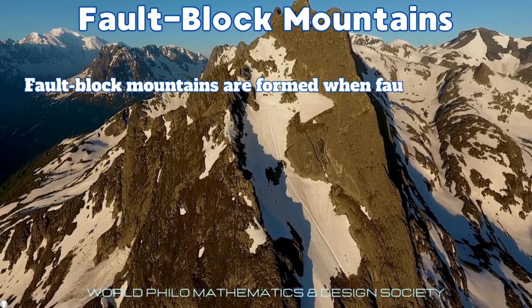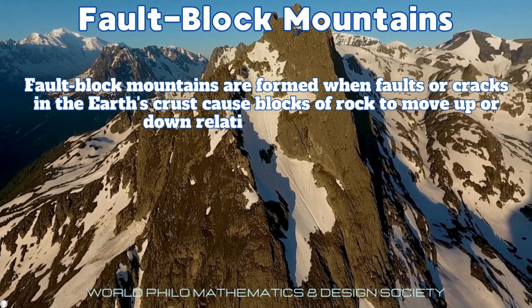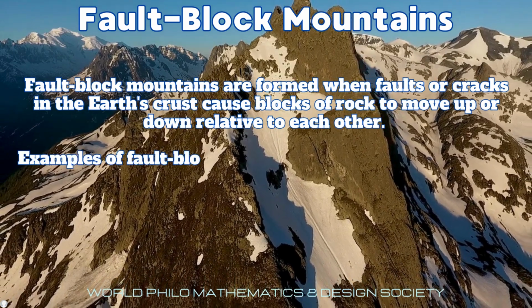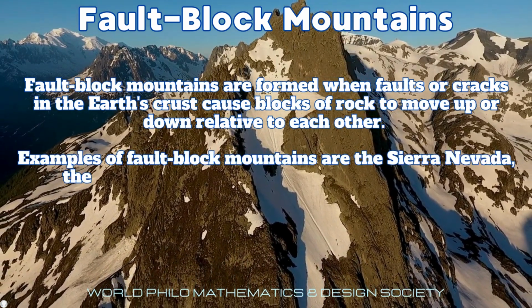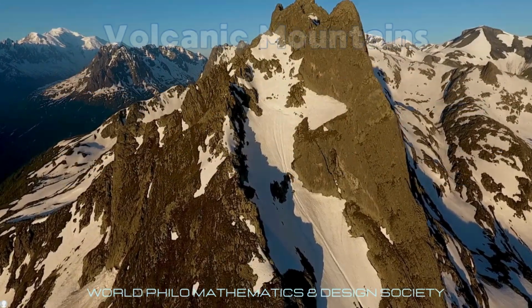Fault block mountains are formed when faults or cracks in the earth's crust cause blocks of rock to move up or down relative to each other. Examples of fault block mountains are the Sierra Nevada, the Rocky Mountains, and the Harz Mountains.